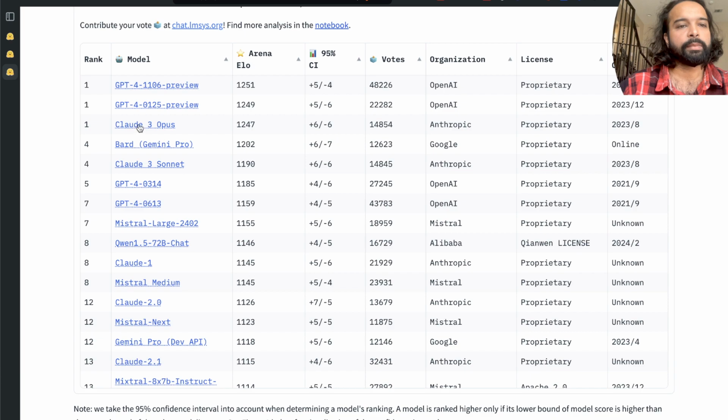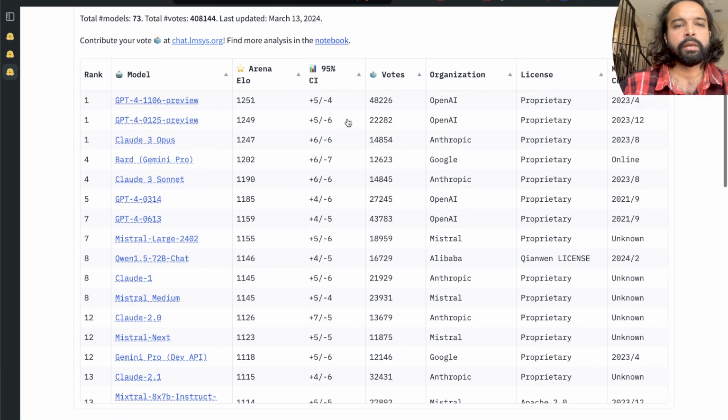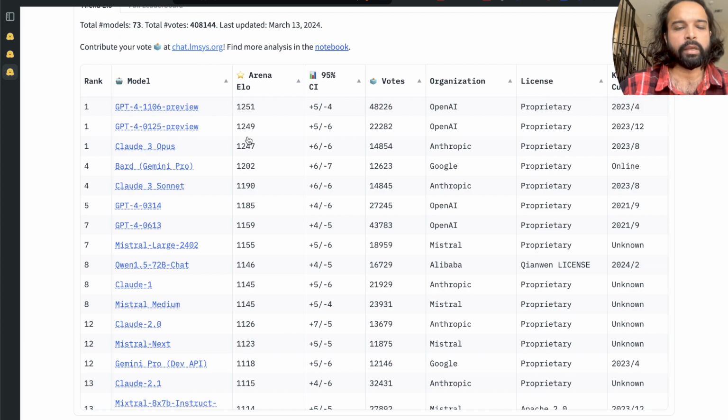They actually kept Claude 3 Opus also in rank 1. But you can see they are very close in terms of their Elo score: 1251, 1249, 1247. It's probably because of the 95% confidence interval, because they are within plus or minus 6. And the top two are from OpenAI.